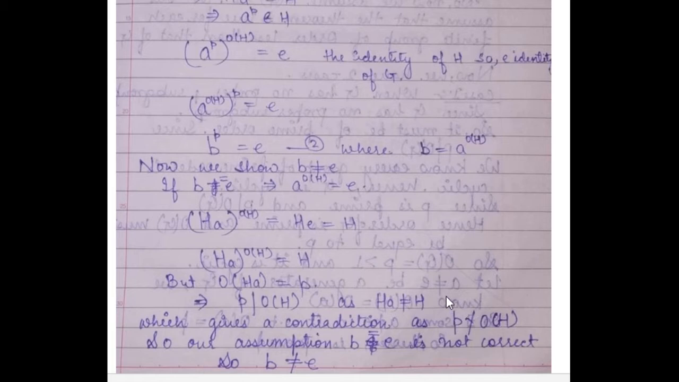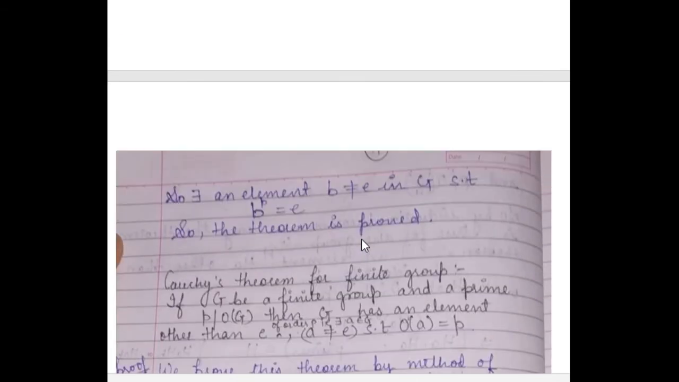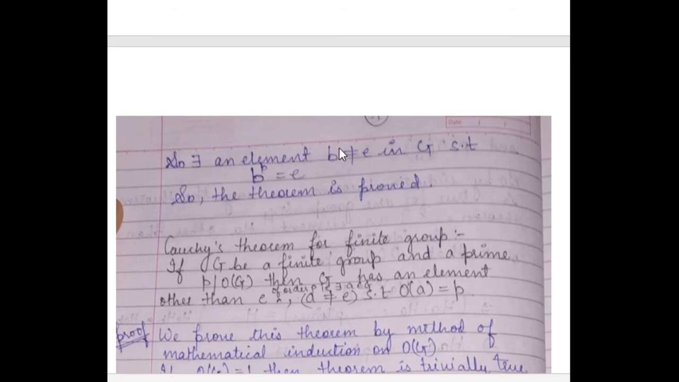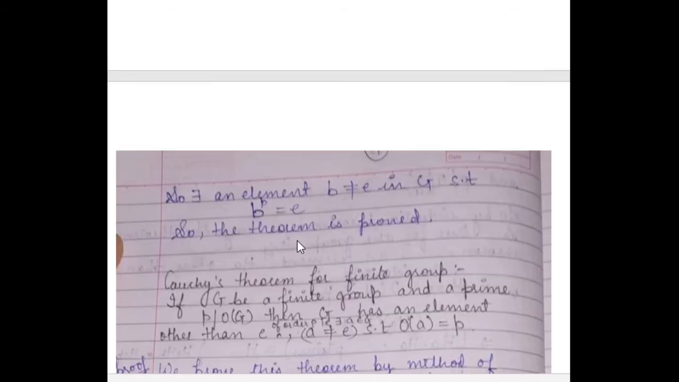We have already assumed in our induction that P is not equal to order of H. So our assumption that B is equal to E is not correct. So B must not be equal to E. So once again, we have proved the theorem. There exists an element B not equal to E in G, such that B to the power P is equal to E. So this proves the theorem.